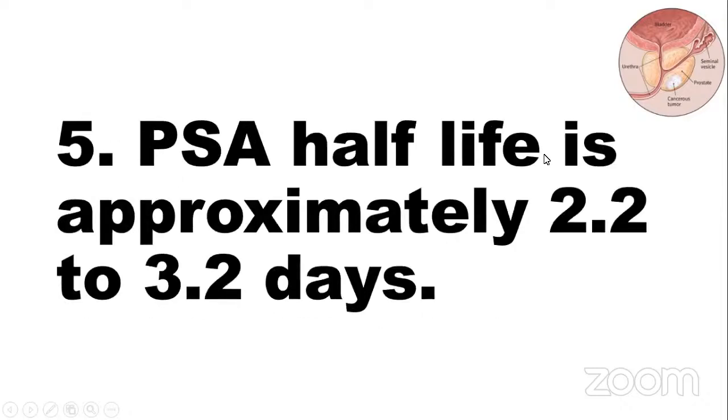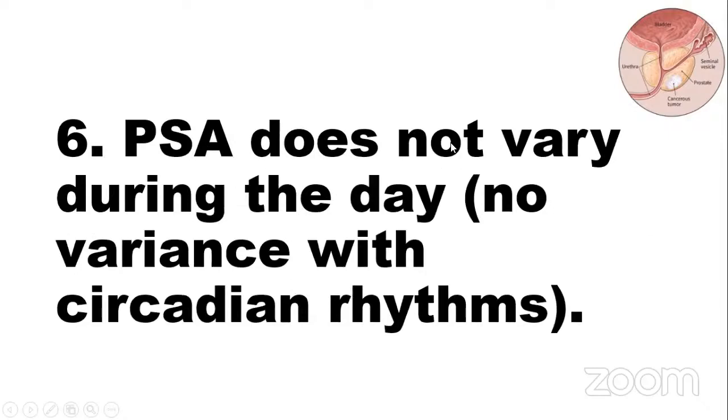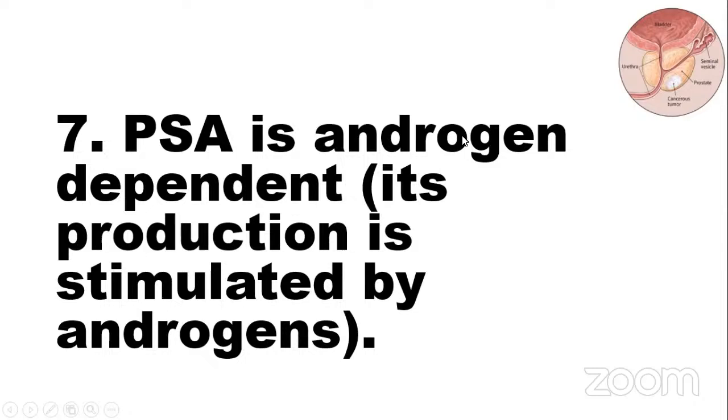The PSA half-life is approximately 2.2 to 3.2 days. The PSA does not vary during the day, no variance with circadian rhythm. PSA is androgen dependent. Its production is stimulated by androgen.